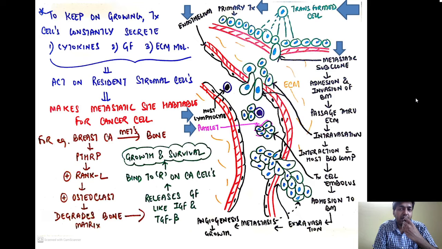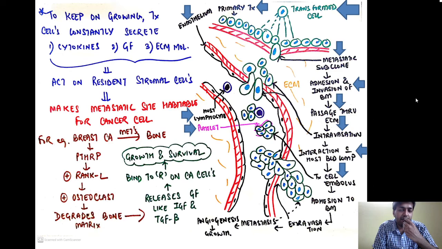So here, after the metastatic subclone arises, it is going to cause adhesion and invasion of the basement membrane. They are going to pass through the extracellular matrix, and from there they will intravasate, meaning they are going to cross the vascular basement membrane and the endothelium, and enter the circulation. Now once they are in the circulation, they will interact with the host blood components like the host lymphocytes and the platelets, and form a tumor embolus or a tumor aggregate.